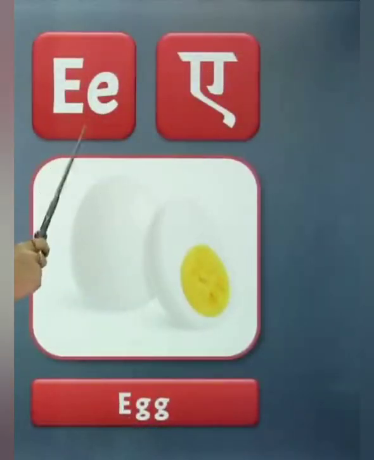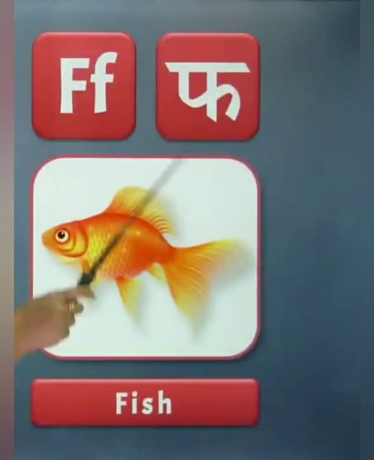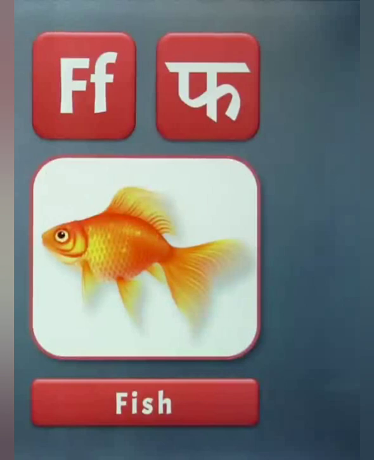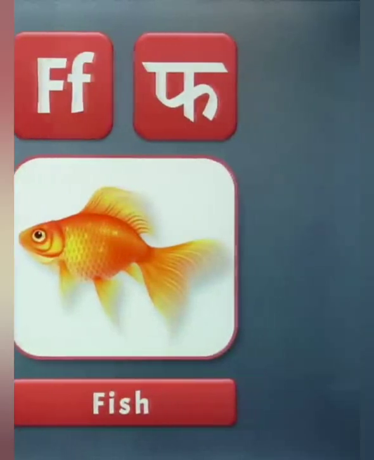E, phonic sound of E is A. E for egg. F, phonic sound of F is F. F for fish.